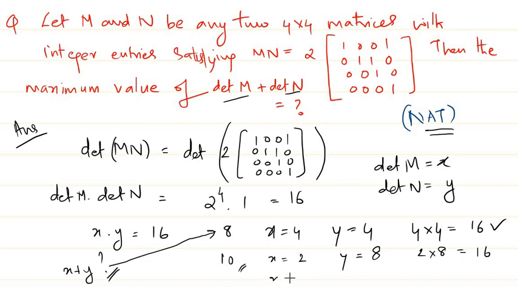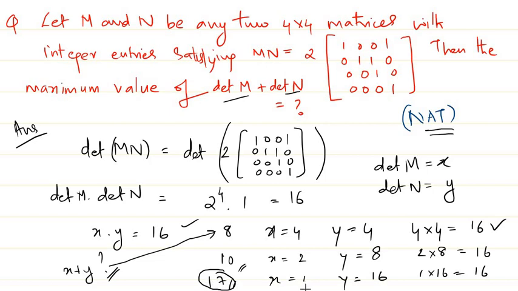But if you take x to be say 1 and y to be say 16, then what you get? 1 into 16 is also 16. So this property is satisfied. And here the sum of x and y is 1 plus 16, that is 17, right? So what is the answer in this case? Yeah, so the answer is basically 17. There is no other number; if you fit in this fashion, you can get the maximum value.